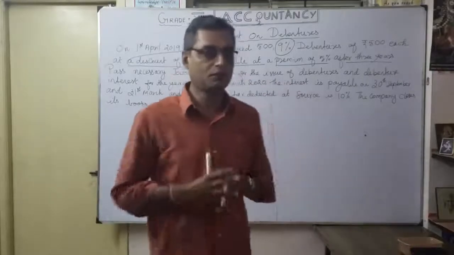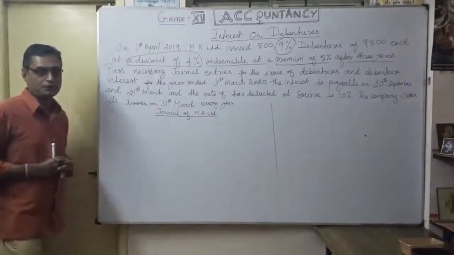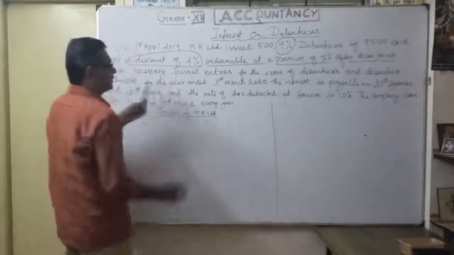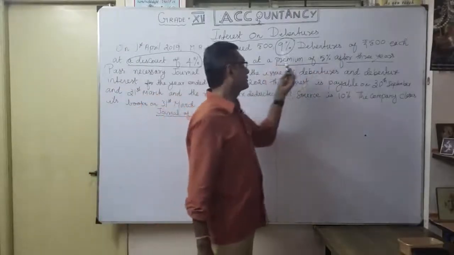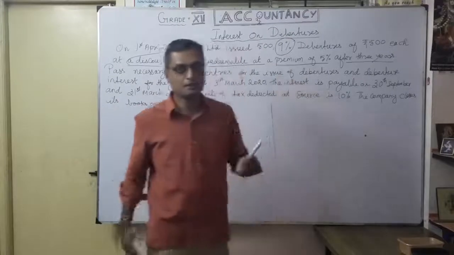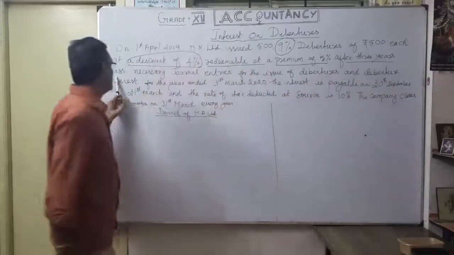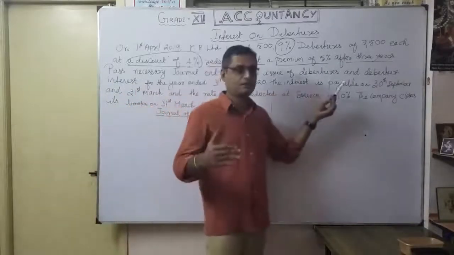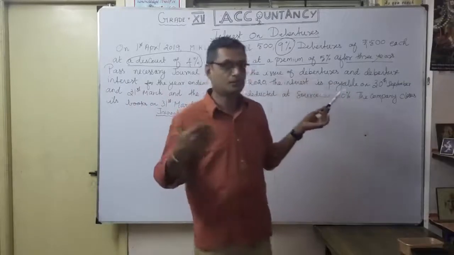I said we will discuss totally 6 cases, this one coming under the fifth case, I think so, correct? So here, next one. So understood. Here how many debentures? 500 debentures. 9% debenture. That means you are going to calculate the 9% interest rate. Okay, so then, necessary journal entries for the issue of debentures. First you are going to give the entries for issue of debentures. That you are going to do now.